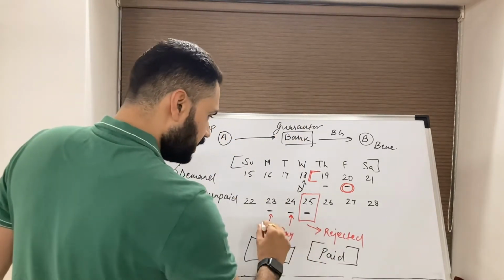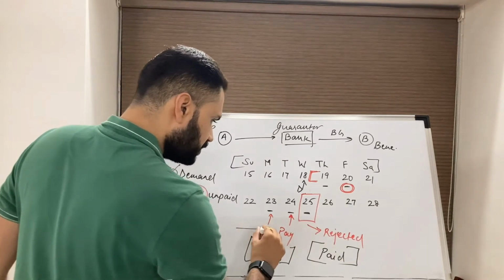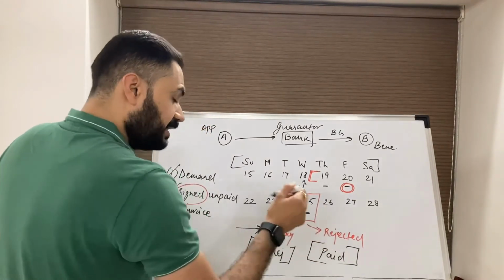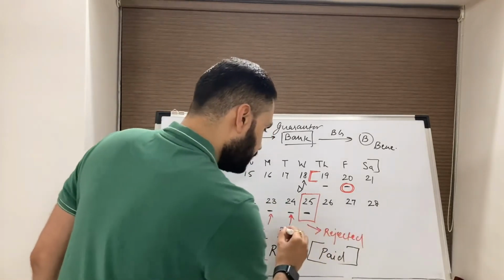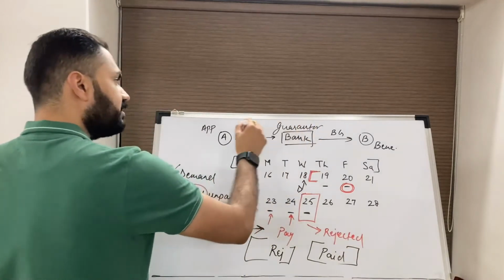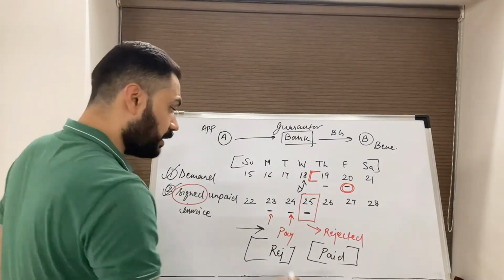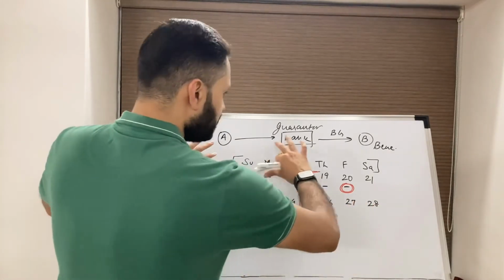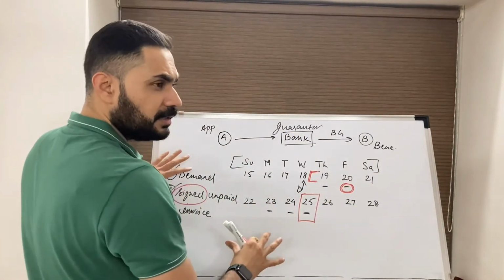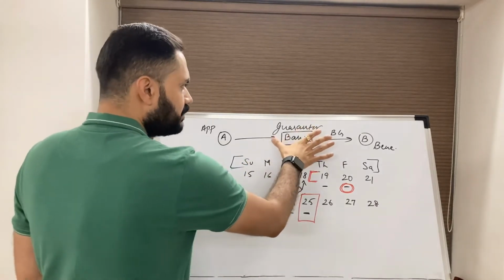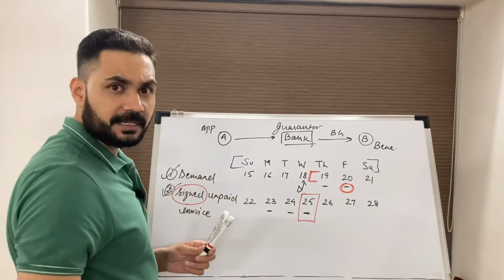However, in the first case, wherein the applicant has told the guarantor to pay, and the guarantor listens to the applicant and makes the payment, then the guarantor will be refunded by the applicant because the applicant has accepted to make payment. Okay, now the same structure which we saw is applicable when a guarantor claims under the counter guarantee.